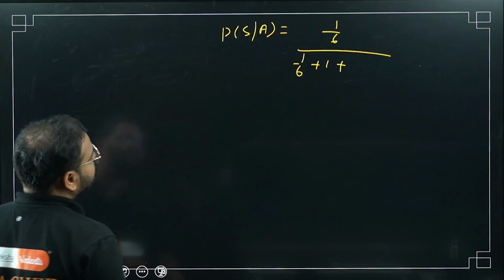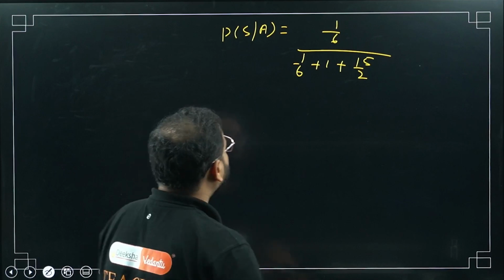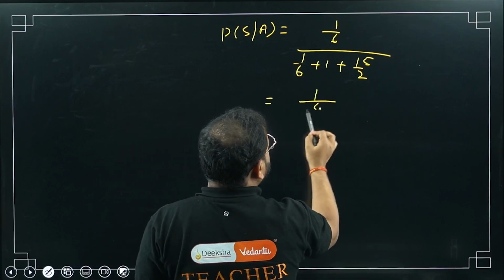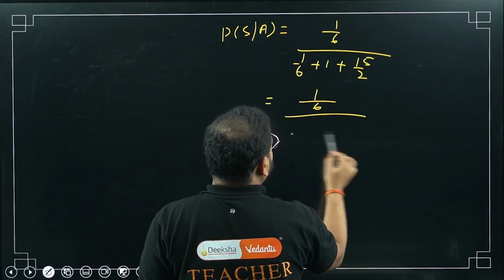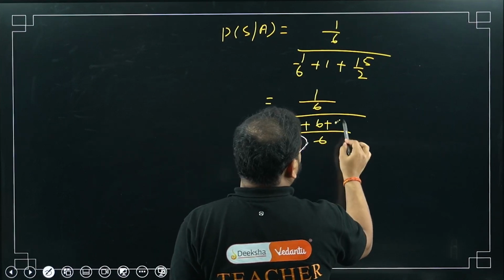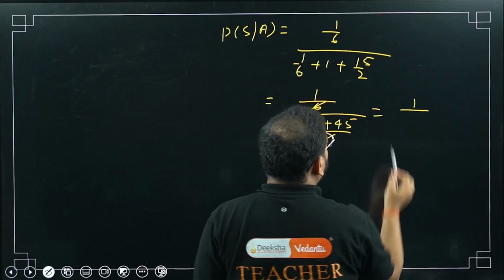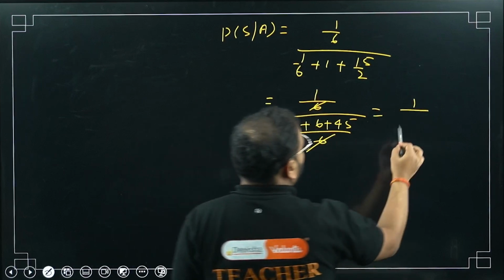I hope this is visible to you. Yes, sir, 15 by 2. Moving on, 1 by 6 divided by, taking the LCM of 6, 1 plus 6 plus 45. Cancel this and this: 1 upon 52.